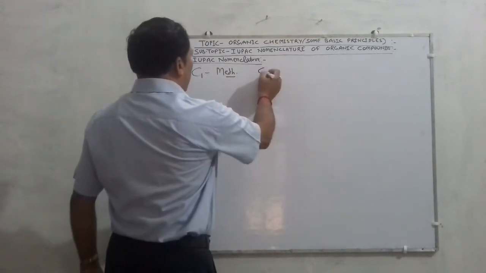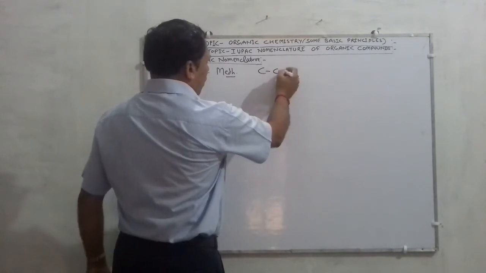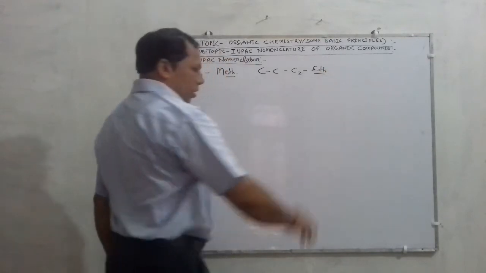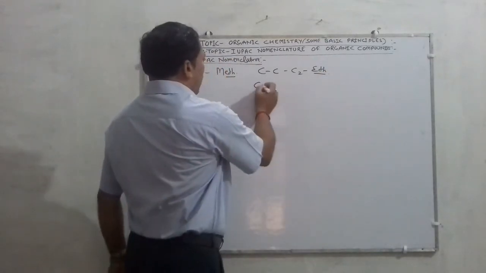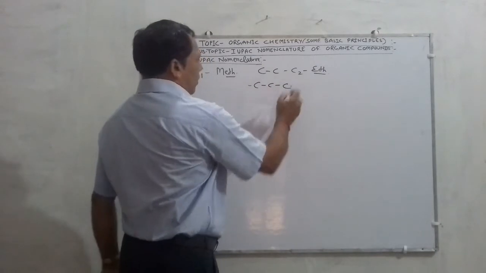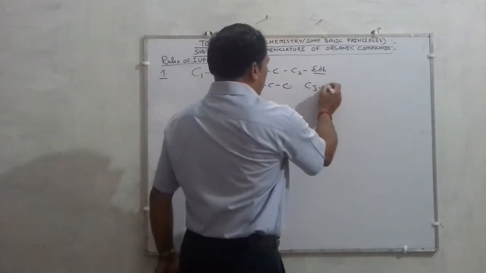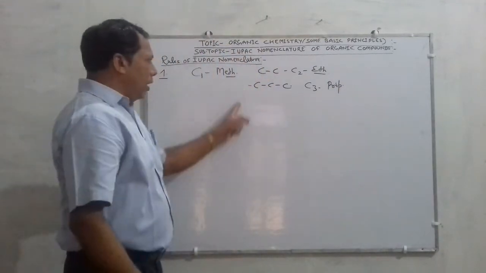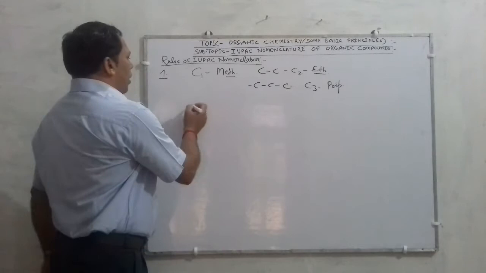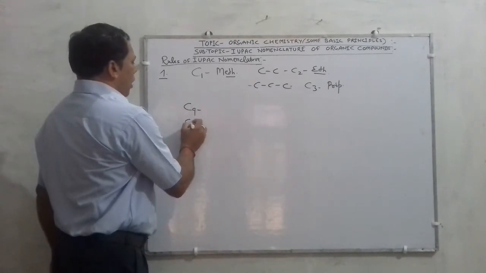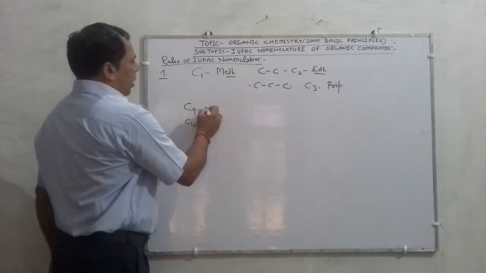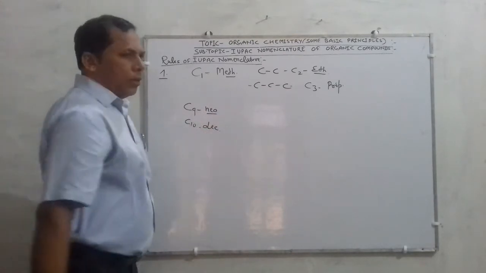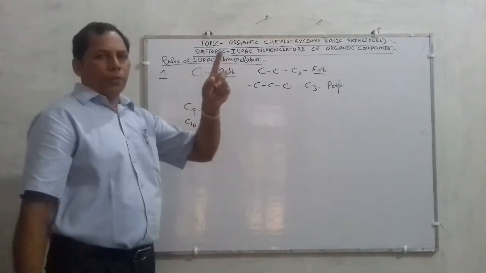Similarly, if it contains two carbons, meaning C2, it is written as eth. If it contains three carbons, C3, it is called prop. Similarly, if containing 9 and 10 carbons, they are referred to as non and dec. So this is the meaning behind the first rule.